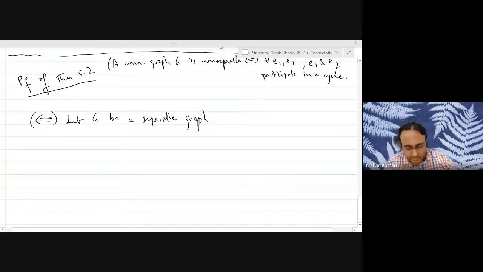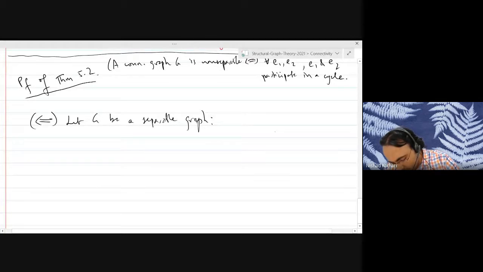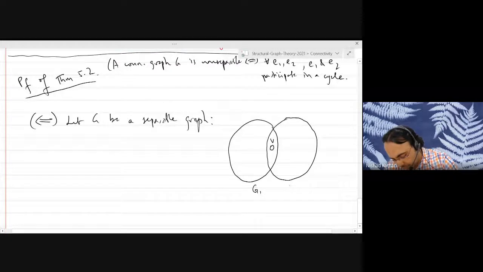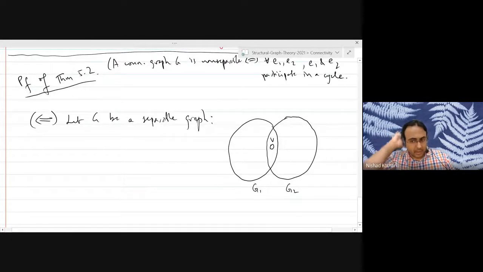Well, what does it mean to be separable? Let's make a drawing for the sake of visualization. Separable means there is a vertex V and the whole graph is G1 union G2, and G1 and G2 are disjoint except for the vertex V. Each of G1 and G2 contains at least one edge.